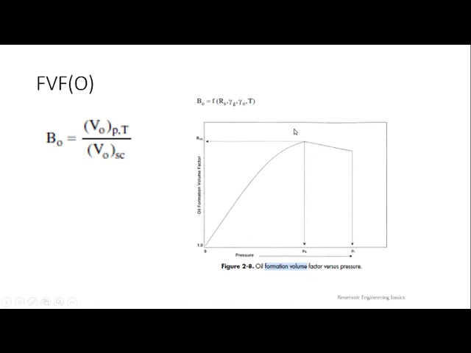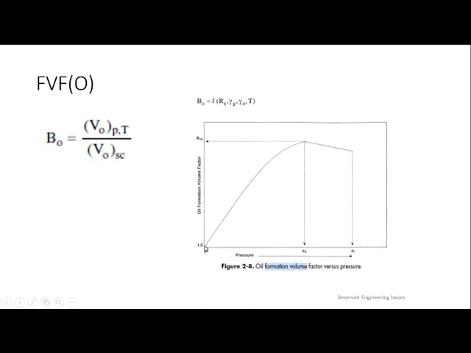I already told you, we have discussed this in drive mechanisms. Once solution gas escapes from the oil, it will not expand the oil. It will just escape from the oil. That will lead the oil volume to drop back. Again, the volume of oil will be dropping back. Why? Because the gas has been escaping after bubble point pressure. Then gas started to escape from the oil, and then oil volume is getting dropped.